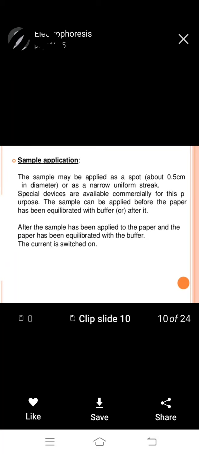Special devices are available commercially for this purpose. The sample can be applied before the paper has been equilibrated with buffer. After the sample has been applied and the paper has been equilibrated with the buffer, the current is switched on.